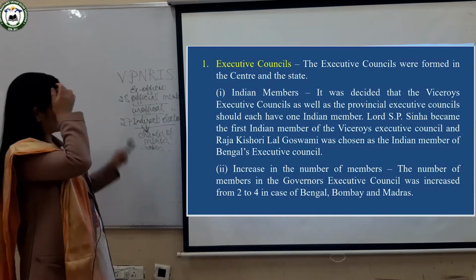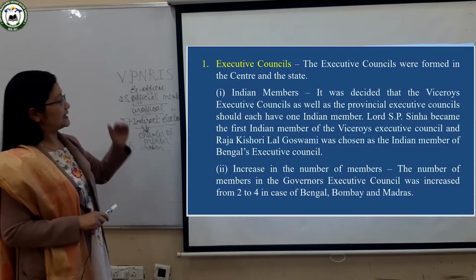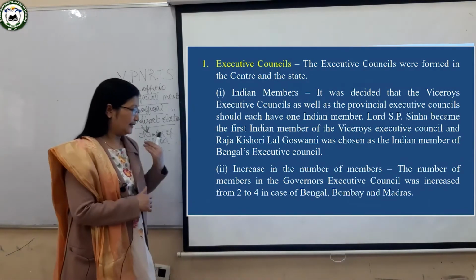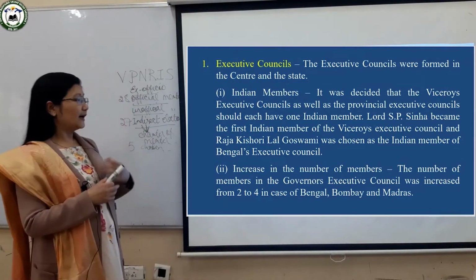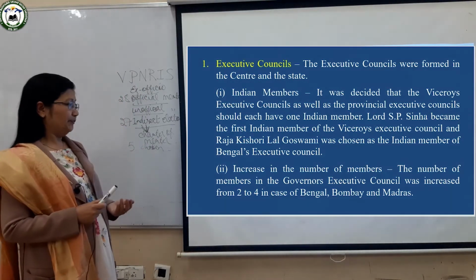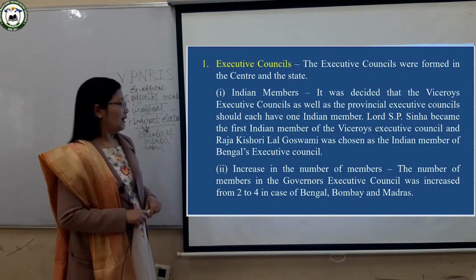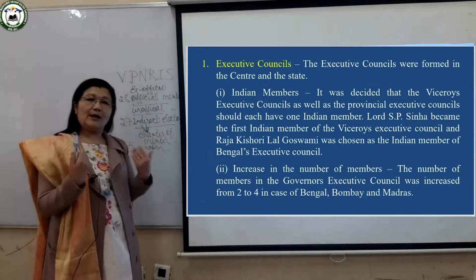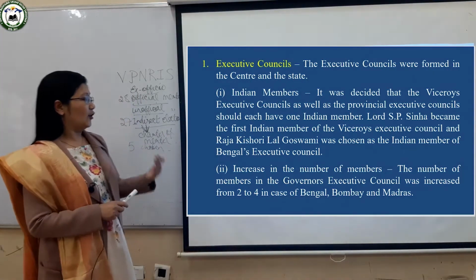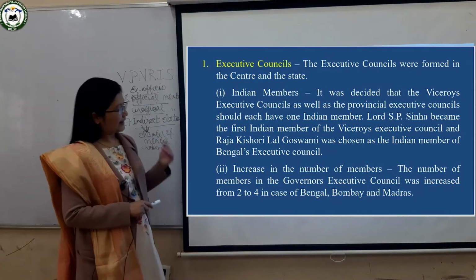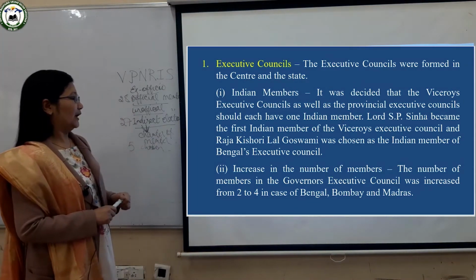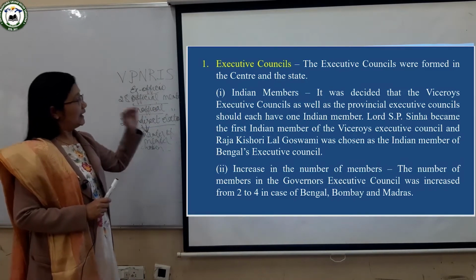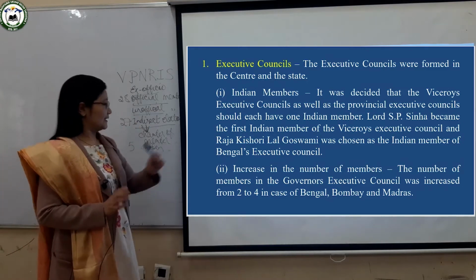Then another thing is that the members of this Legislative Council also had the right to plan the budget. Budget is what? Budget is the income and expenditure of the previous and the coming year. The members of the central and provincial legislature could plan the budget, they could make ordinances. Ordinances are acts, and besides making ordinances, they also had the right to vote. So these are about the Legislative Council.